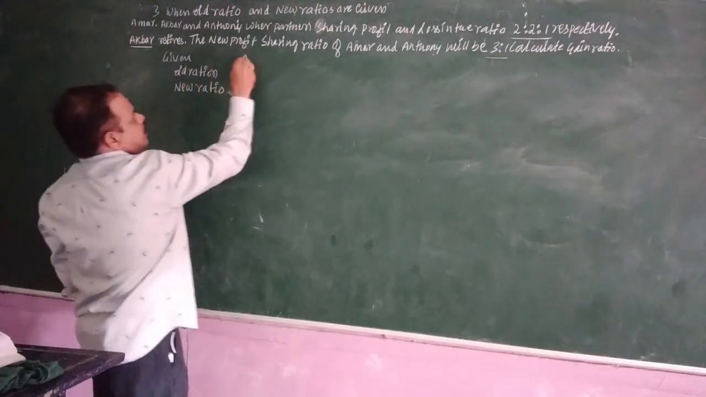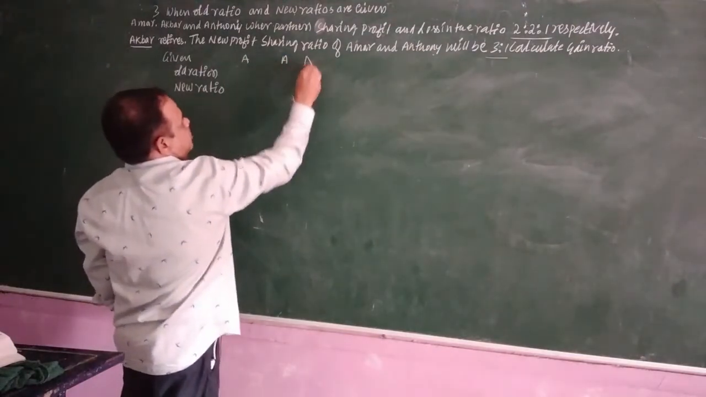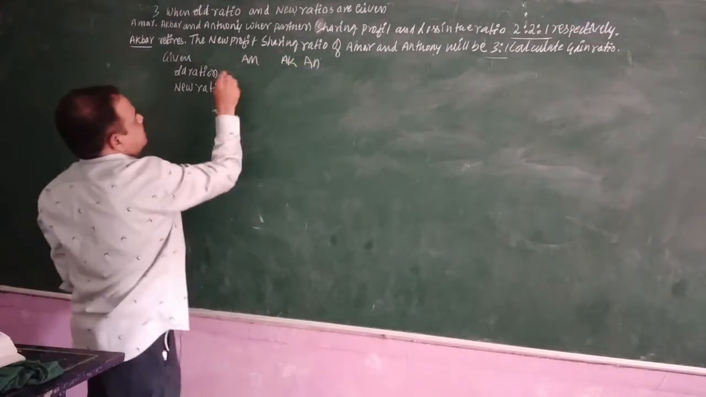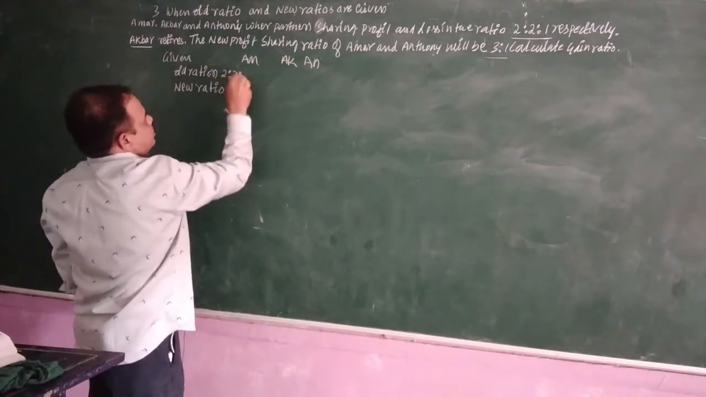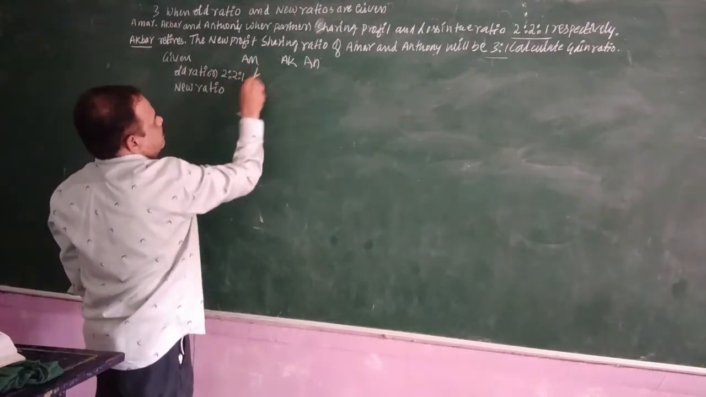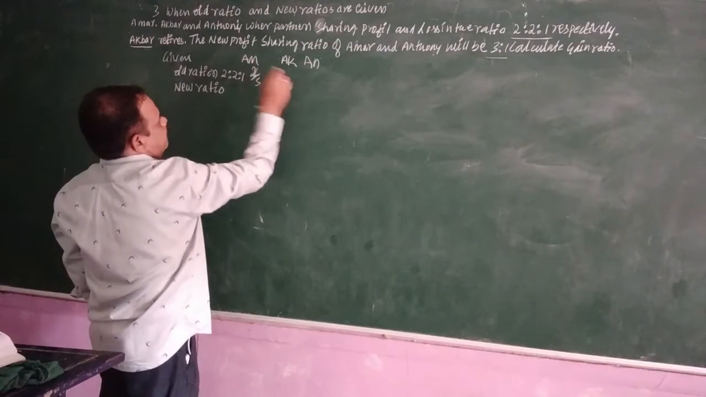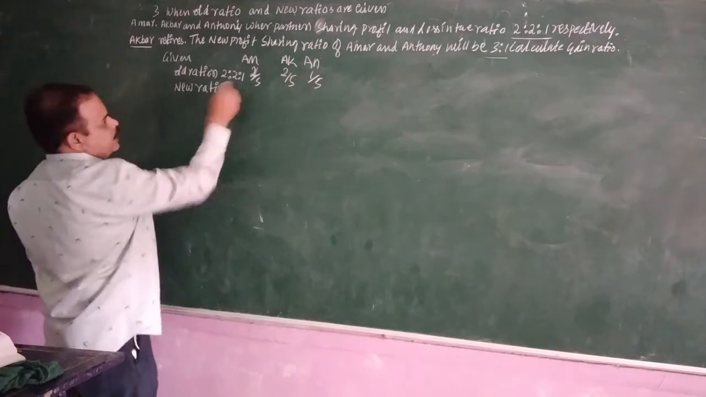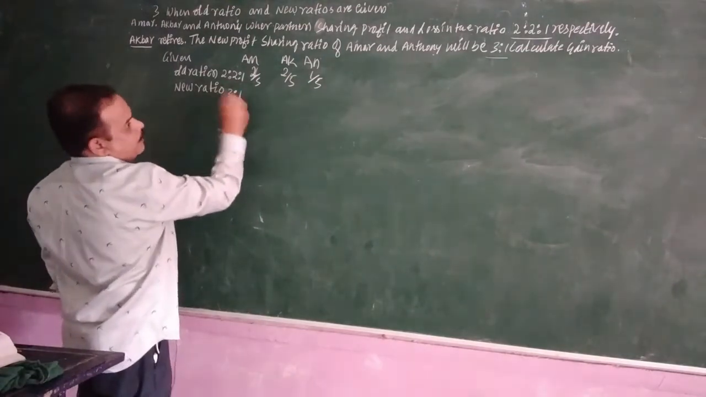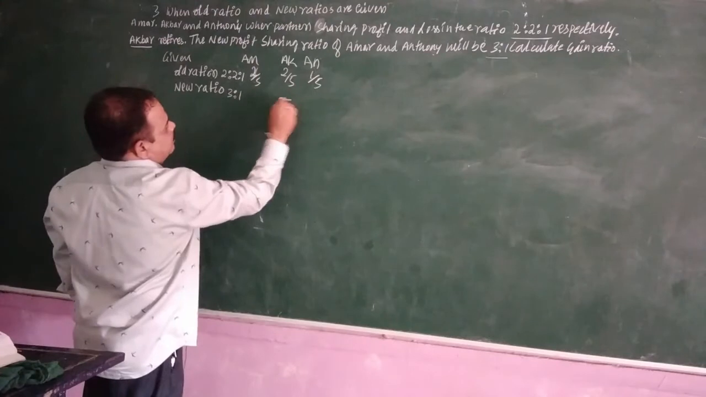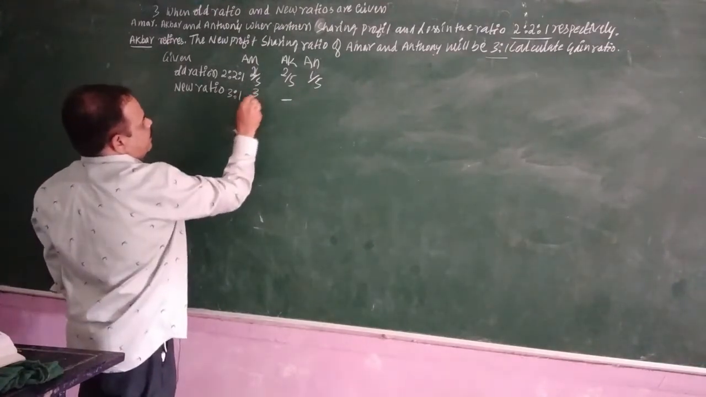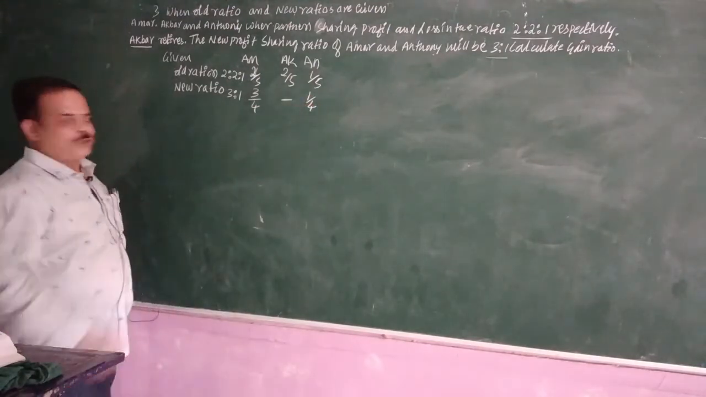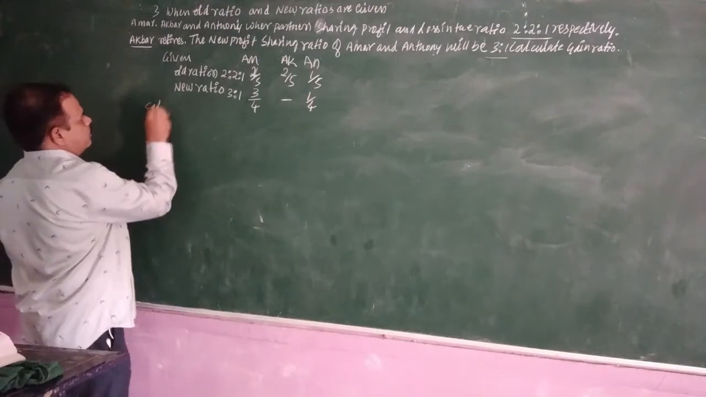Amar, Akbar and Anthony. See, there is the old ratio 2:2:1. It means 2 by 5, 2 by 5 and 1 by 5. The new ratio is 3:1. Who is retired? Akbar is retired. So 3 by 4 and 1 by 4. This is given.